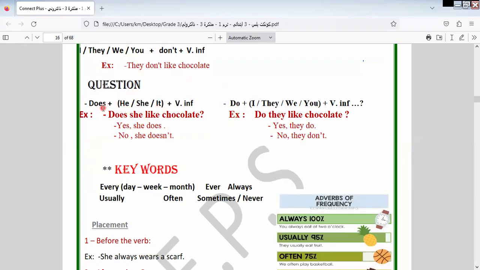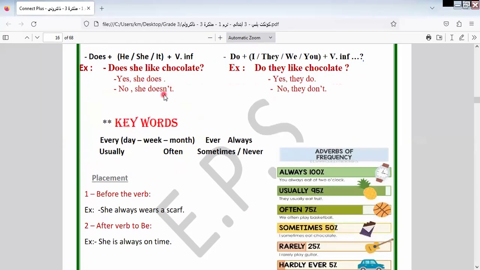There is a question here. We use does with he, she, it plus the verb in the infinitive form. We use do with you and they plus the infinitive form. Let's study these examples together. Does she like? Does omits the S. We can say yes, she does, or no, she doesn't. Do they like chocolate? Yes, they do, or no, they don't.